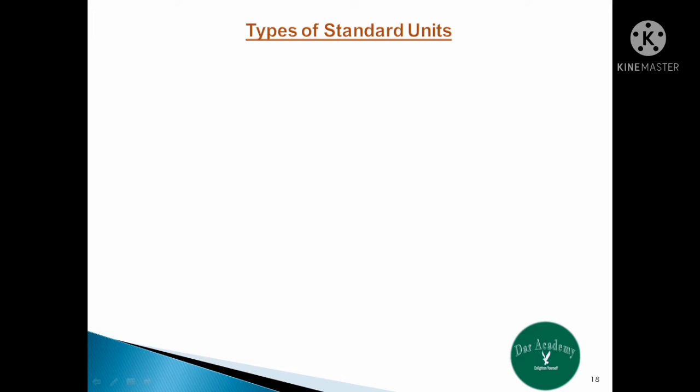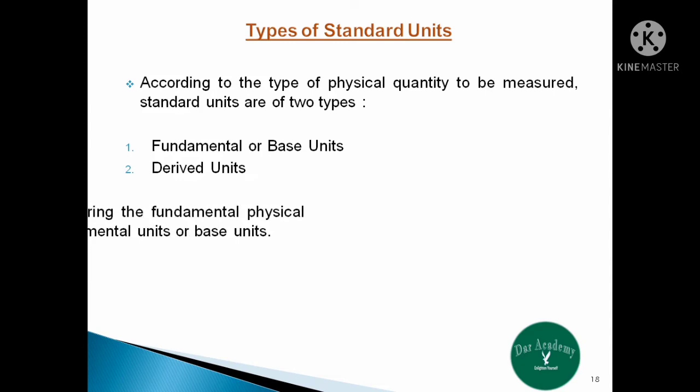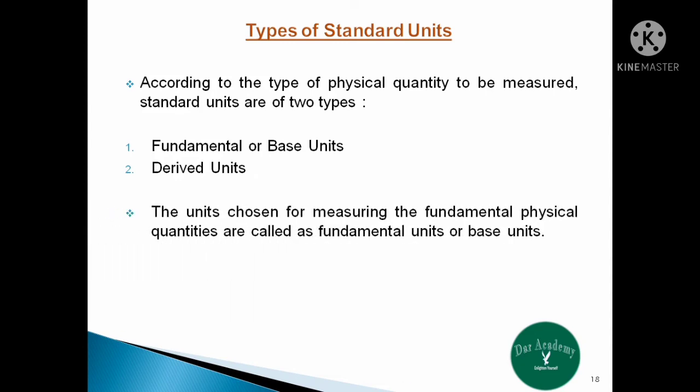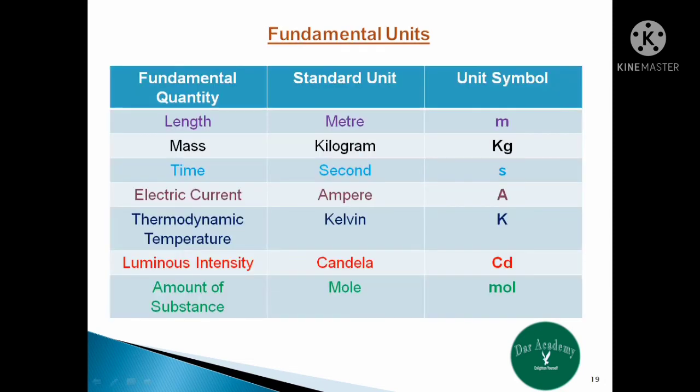Now coming to the types of standard units. According to the type of physical quantity to be measured, standard units are of two types. Number one, fundamental or base units, and number two, derived units. So the units chosen for measuring the fundamental physical quantities are called fundamental units or base units. Corresponding to 7 base quantities, there are 7 fundamental units. The 7 fundamental units are shown in this table.